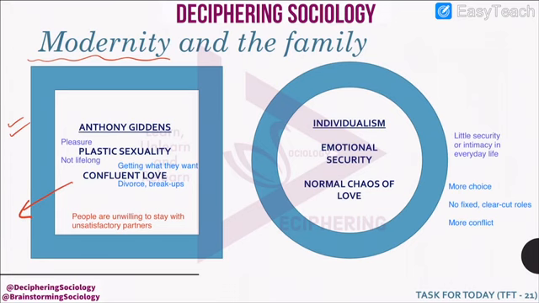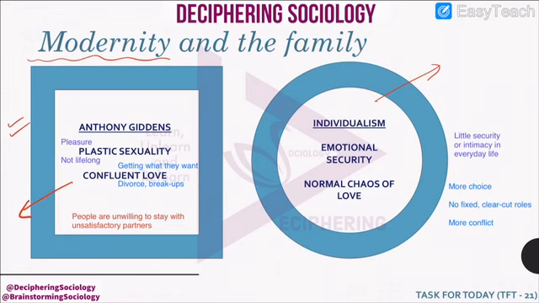Modern family is also including individualism. We have had a reduction in the significance of various norms which used to govern family before, and there is little security or intimacy in everyday life because people have become individualistic. They are thinking only about themselves. They do not want to think about their spouses. They want to fulfill their needs as far as possible, and in many ways they have a number of choices to fulfill their needs.